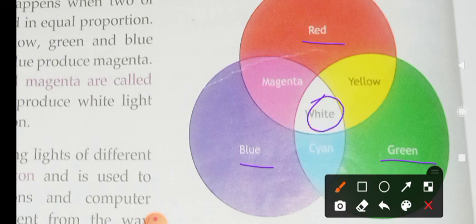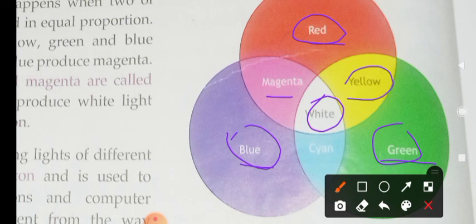Also, the colors produced by adding any two primary colors in equal proportions are known as secondary or composite colors. When blue and red are mixed in equal proportion, we get a new color called magenta. Similarly, when you mix green and red in equal proportion, you get yellow.